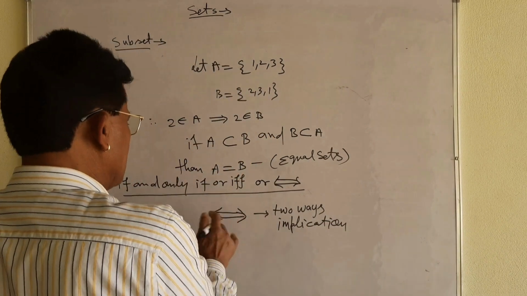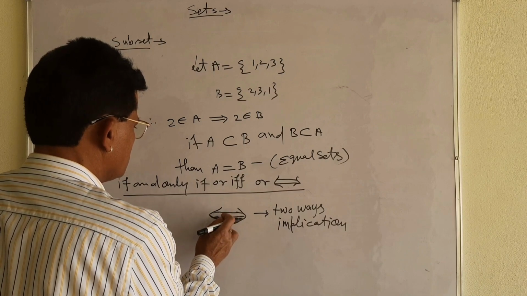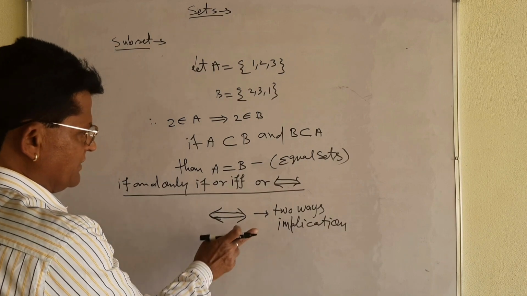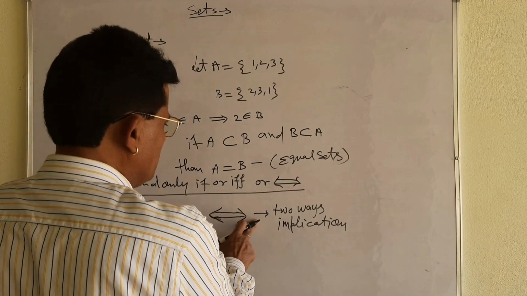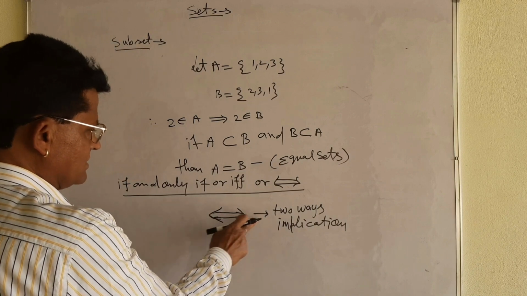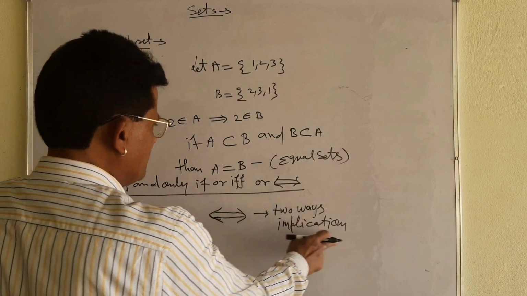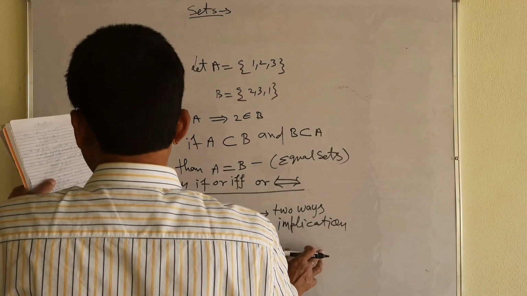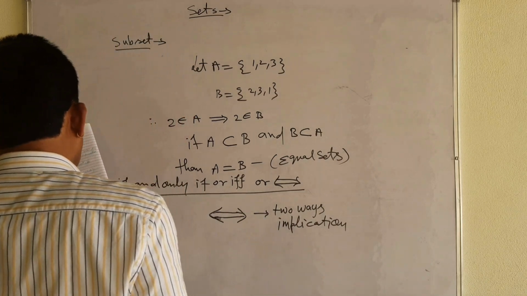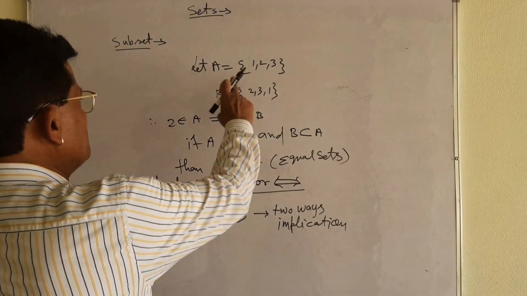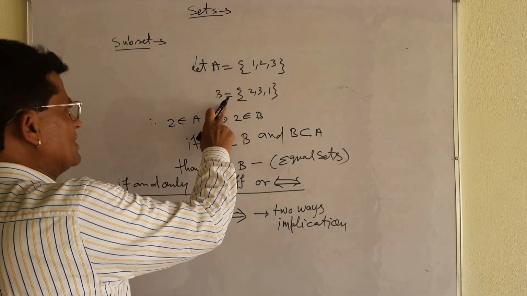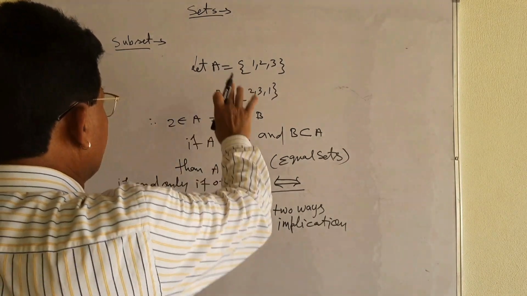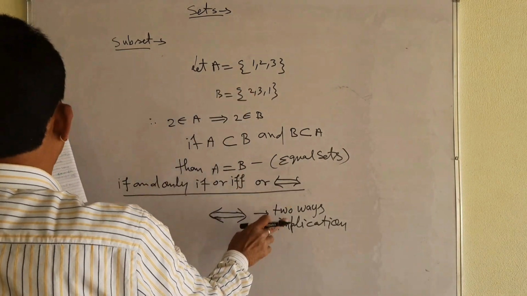In both the sides there is the implication. That is why try to understand. ये तो एरो का सिंबल दिया ना मैंने. The meaning of this one is two-way implication. That is very, very important. Okay? What does it mean? Every element of A is in B, every element of B is in A. That is why you can write this symbol now.